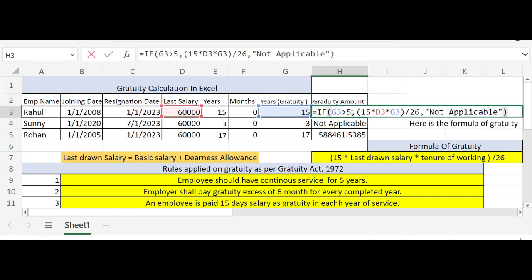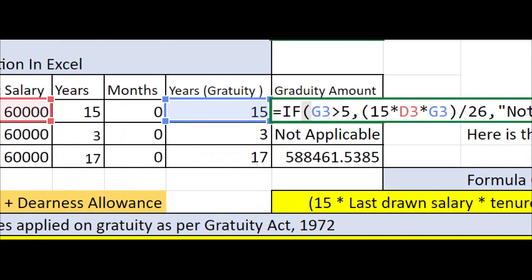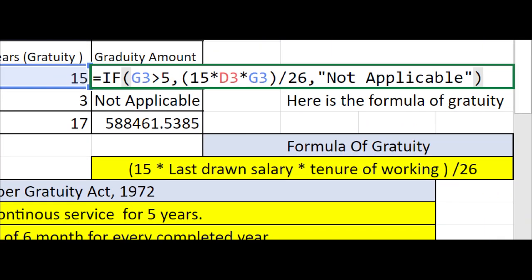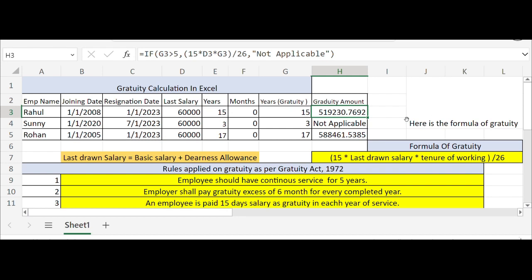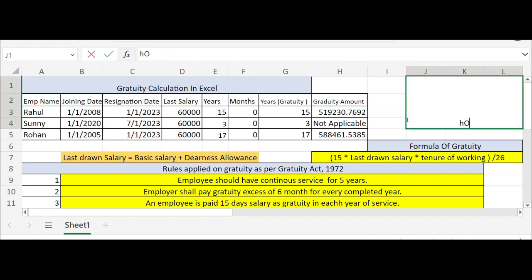Hopefully this information is useful for you, and if you want to calculate your gratuity amount, you can calculate using this formula I am highlighting below, so that you can also find out how much gratuity amount you are able to get if you resign from the organization after working for more than 5 years.